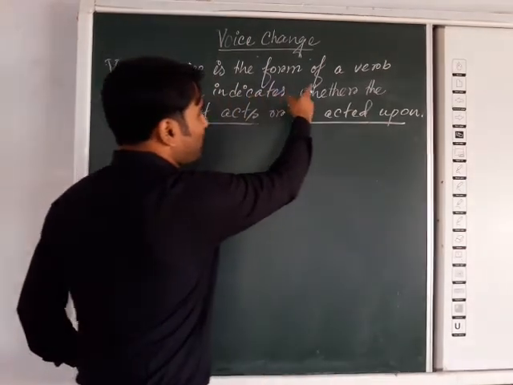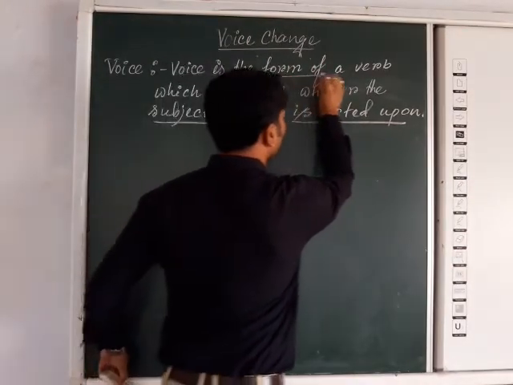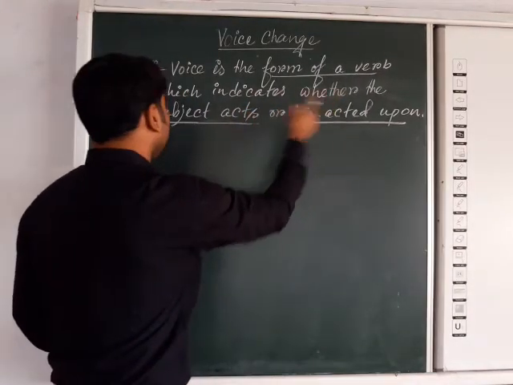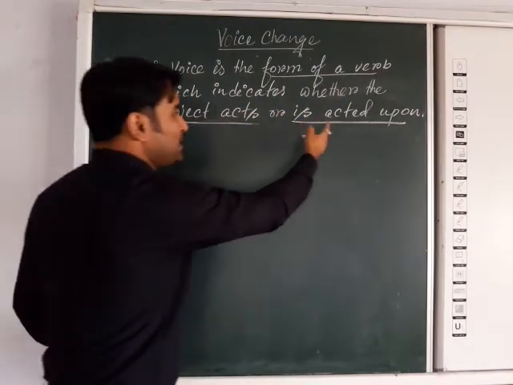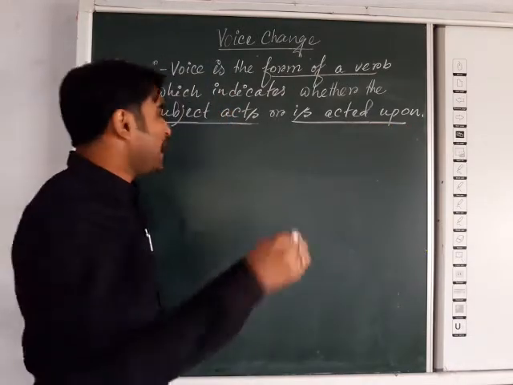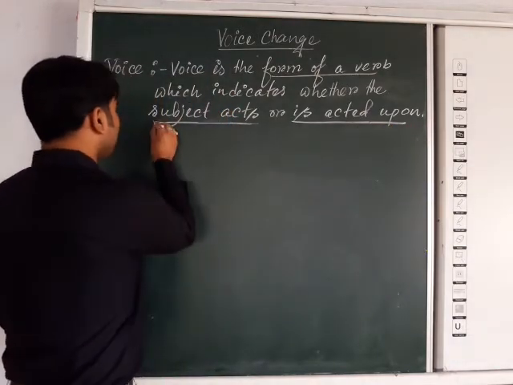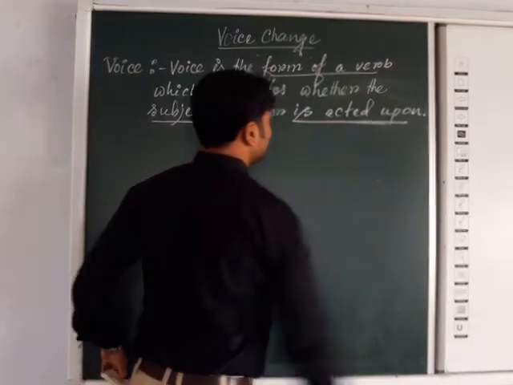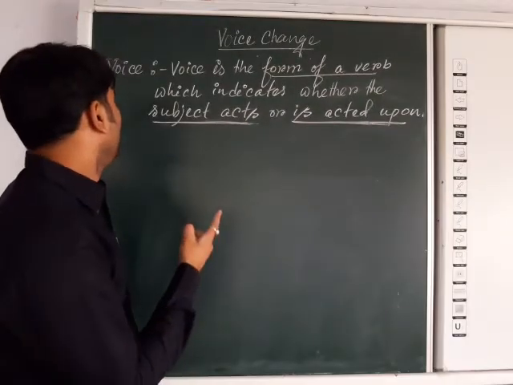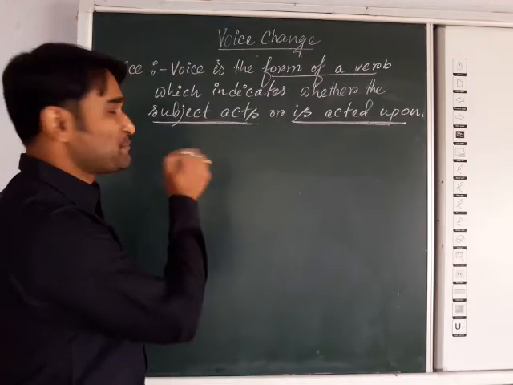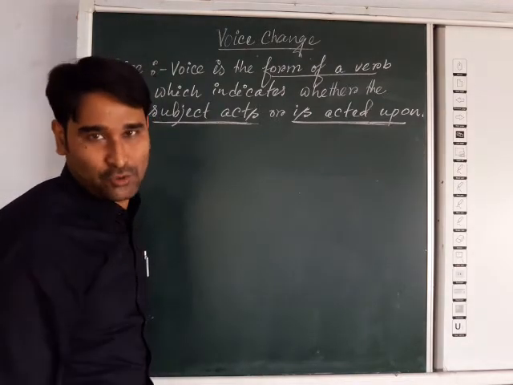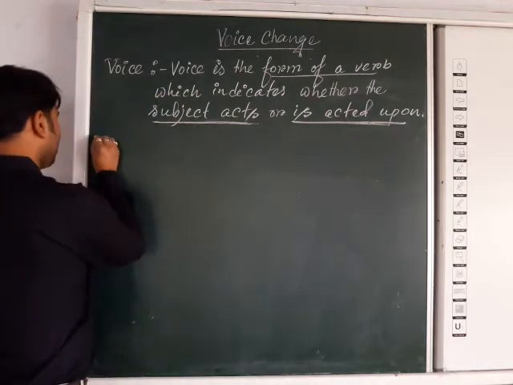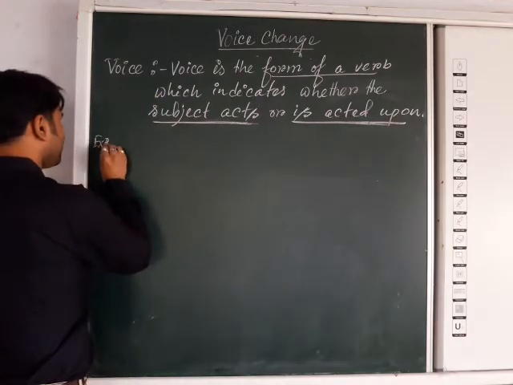If we go for the definition, voice is the form of a verb which indicates whether the subject acts or is acted upon. Look at these two phrases: the subject acts, or is acted upon. That means for voice, the subject plays an important role. Either it acts or is acted upon. It will be clear with the example.